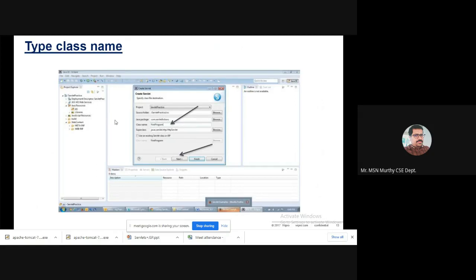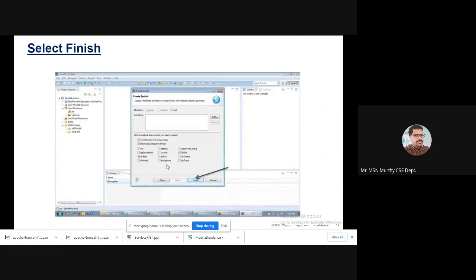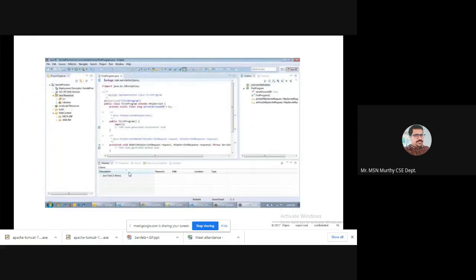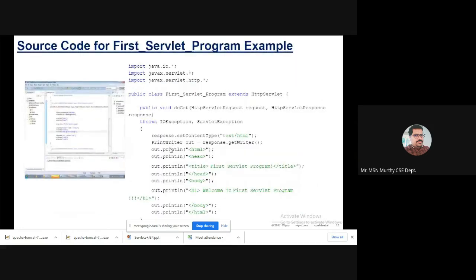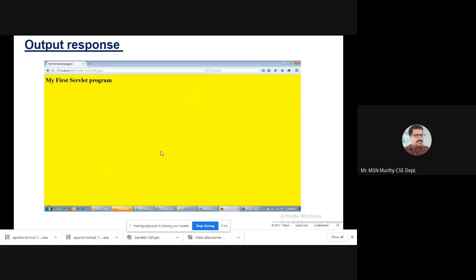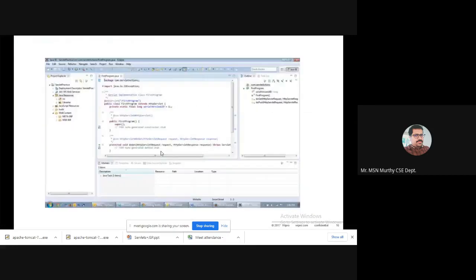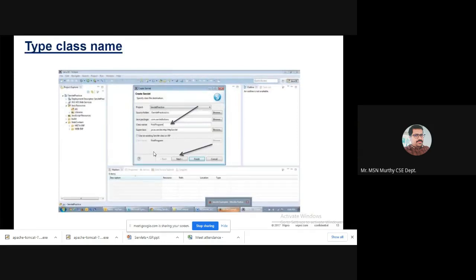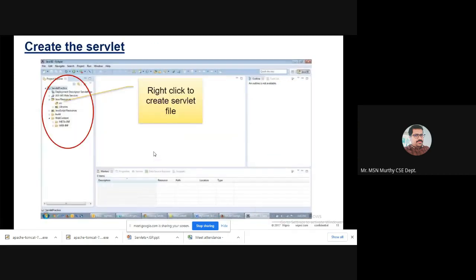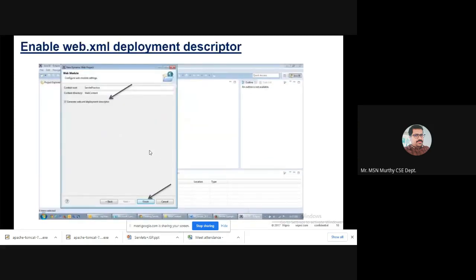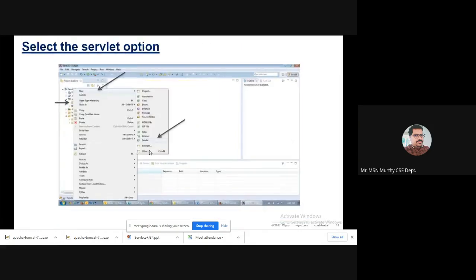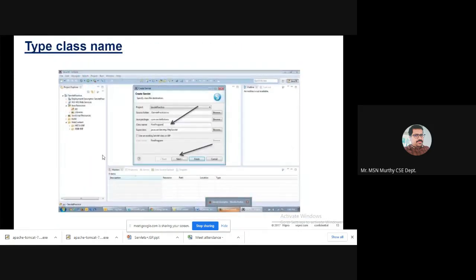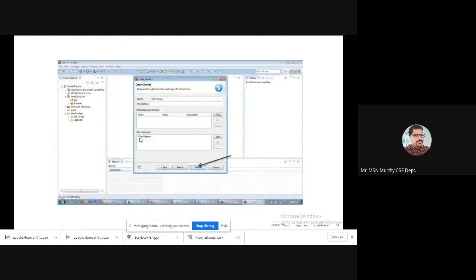After the servlet is created and we have written the program like this, what you have to do is deploy that servlet-api.jar file. You have to add the jar files.